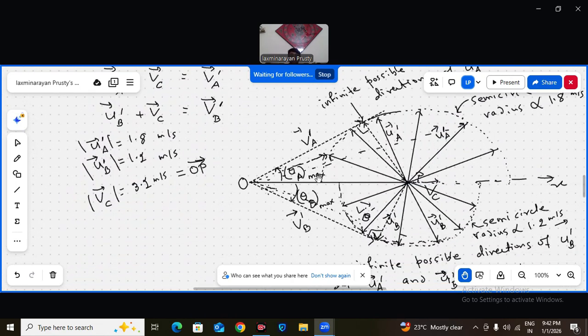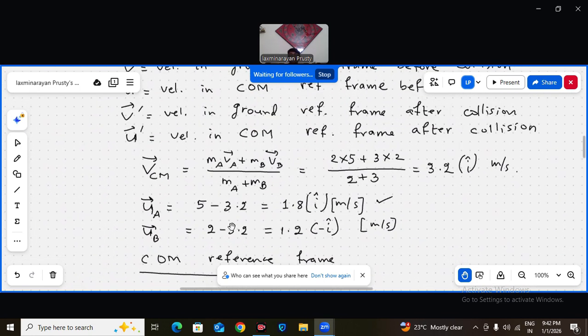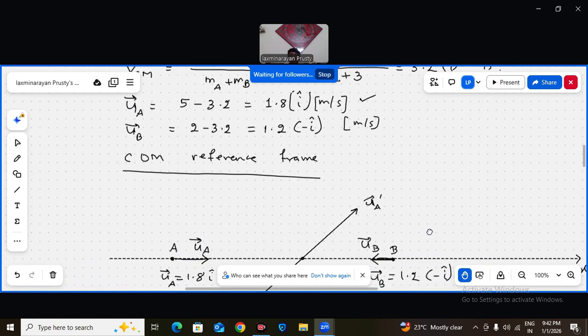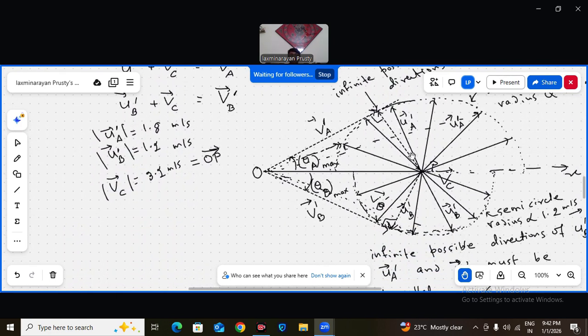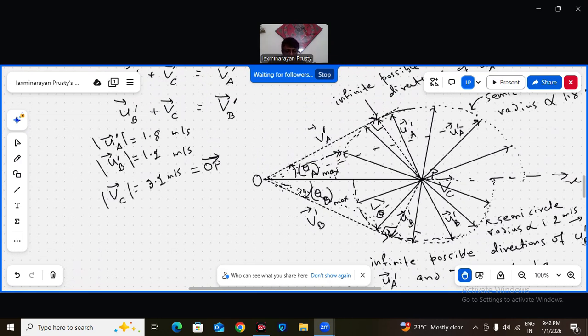Whatever UA I have used, UA is how much? 1.8, UB is 1.2. Same for UA dash, UB dash, I have used 1.8, 1.2 in this case also. Understood this? Because it is an elastic collision, and with respect to center of mass, I am taking the speed before and after collision. So UA magnitude must be equal to UA dash magnitude, and similarly UB magnitude should equal UB dash magnitude, used with respect to center of mass for A and B both.